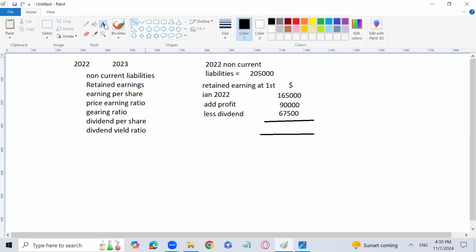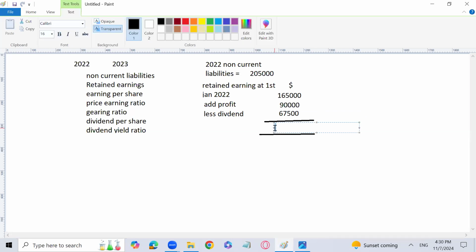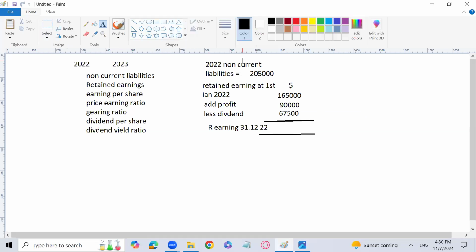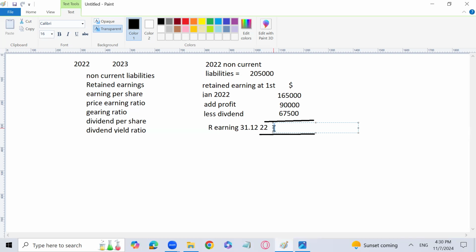So can you give me the answer? What will be the answer? Retained earnings at the end, or retained earnings at 31st December 2022. What is the amount? One lakh 65,000 plus 90,000 minus 67,500. We have to subtract the dividend paid. So what is going to be the answer?